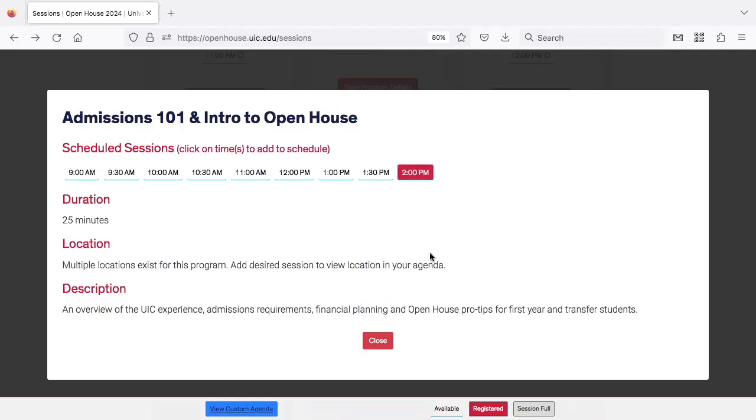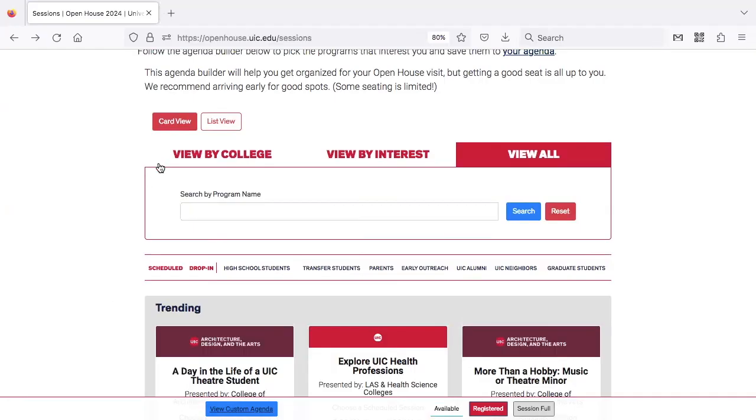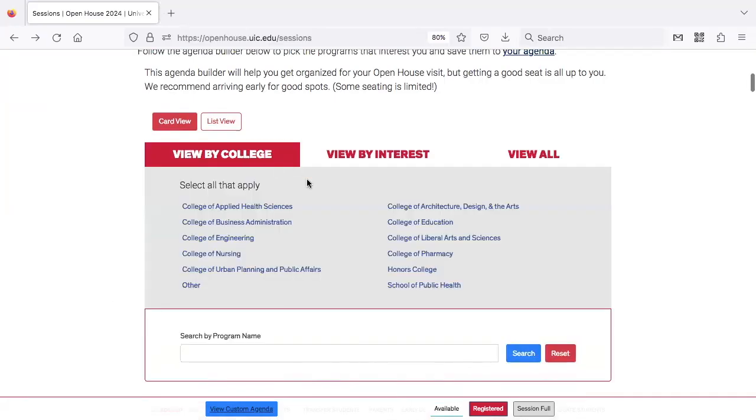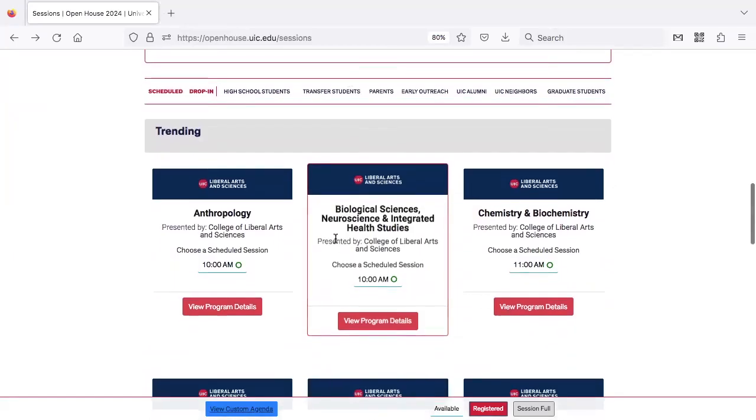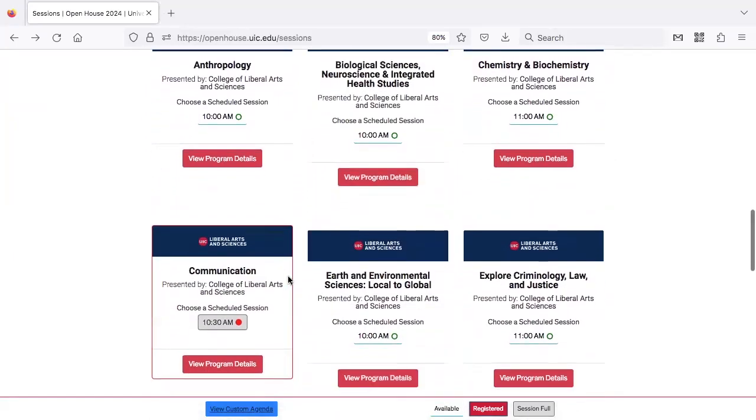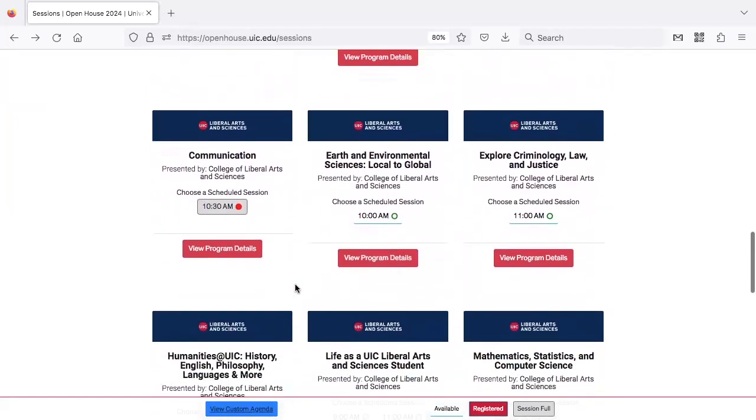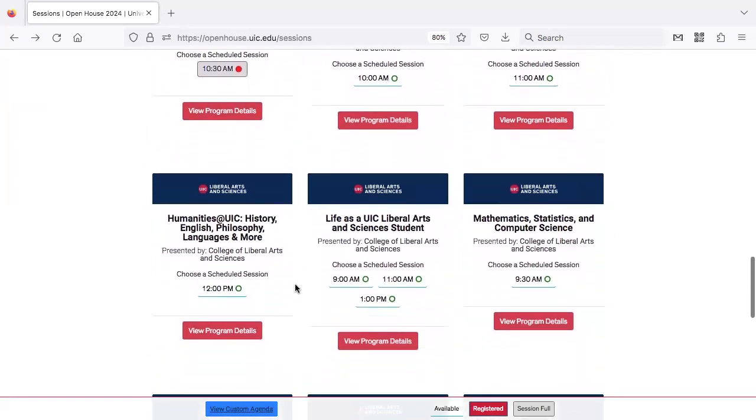You also have the option to search for sessions that are offered by a specific academic program. In the Agenda Builder, click the View by College tab, or use the search bar to look up a specific program or major. As you review your schedule, remember, some sessions are scheduled for specific times, while others are drop-in events that you can visit at any point during the posted hours.